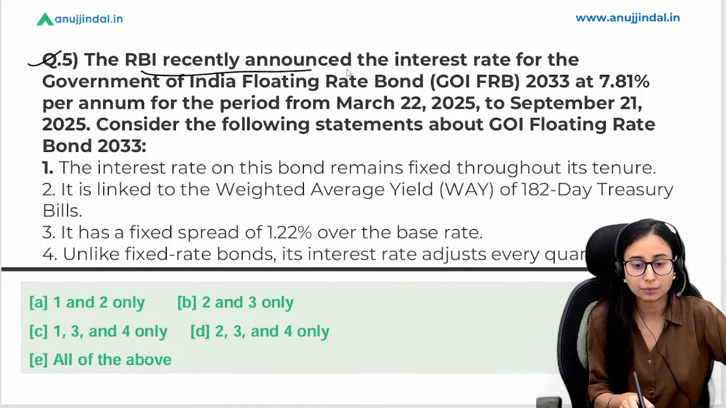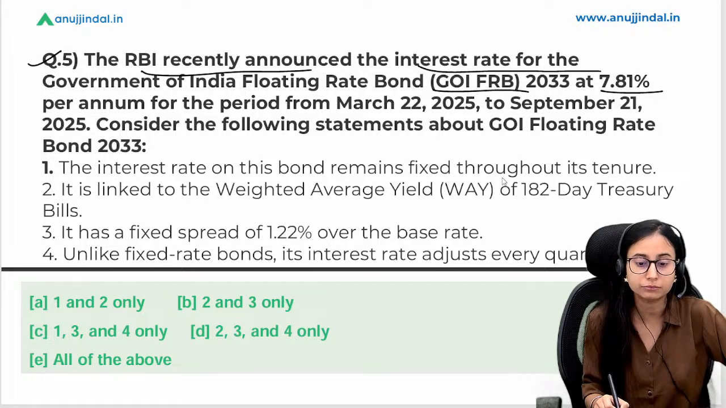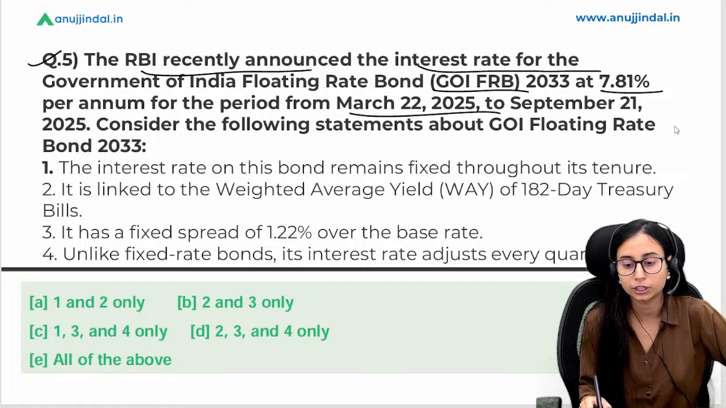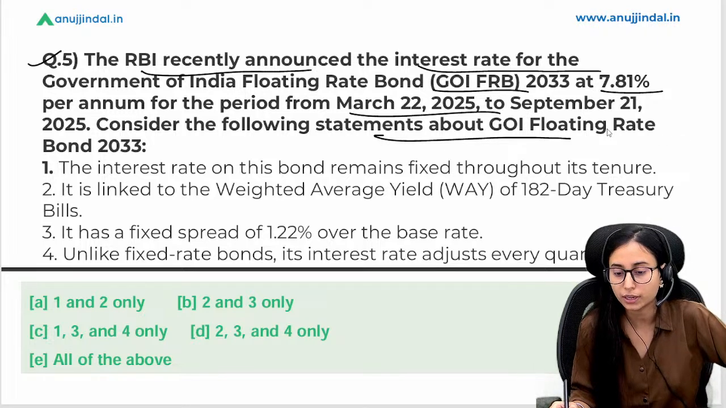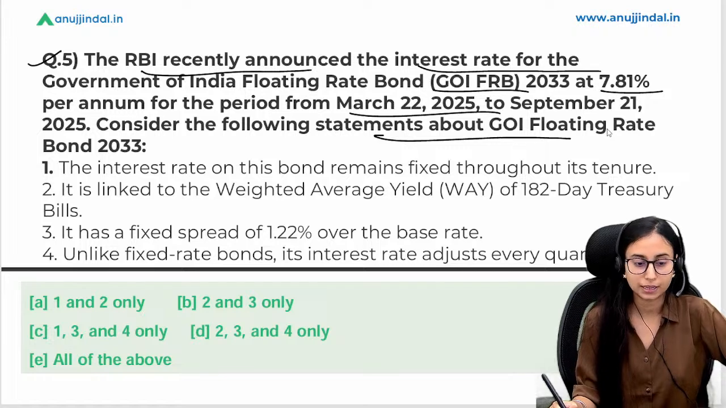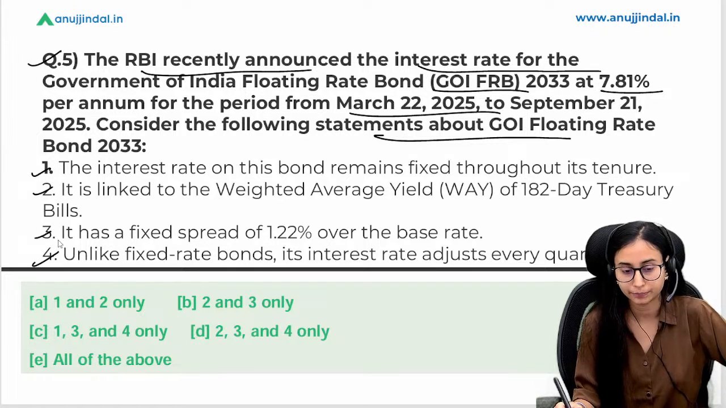Question number 5. The RBI recently announced the interest rate for the GOI FRB 2033 at 7.81% per annum for the period of March 2025 to September 2025. Consider the following statements and tell me which one is correct. There are 4 statements. Tell me which one is correct in this case.